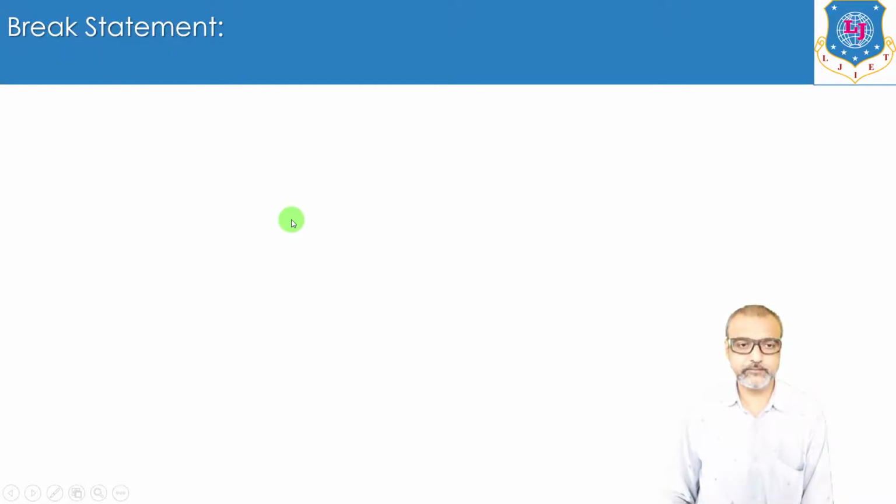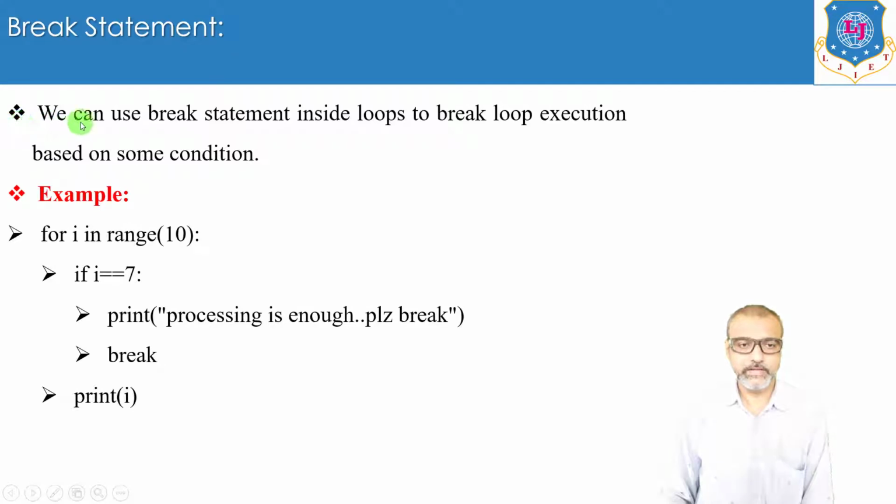So what is the break statement? We can use the break statement inside loops to break loop execution based on some condition. I will make you understand this break statement with the help of an example. We have this example, for i in range(10). Just don't forget to write down this colon. Always you have to take care of this colon.